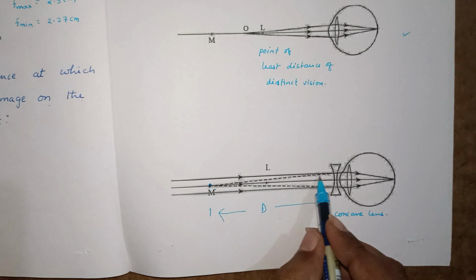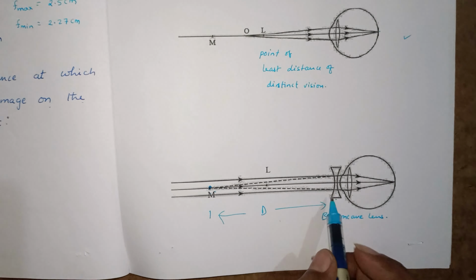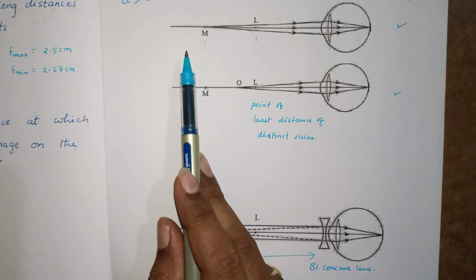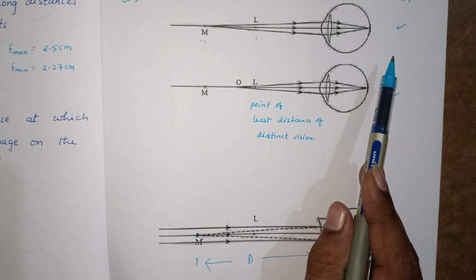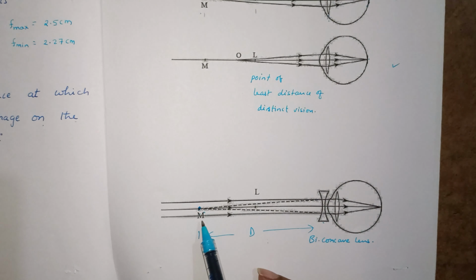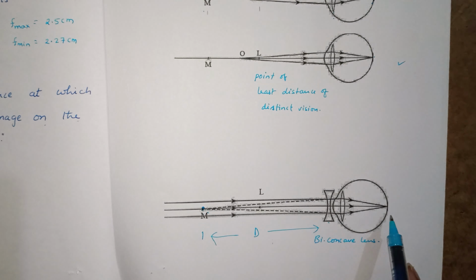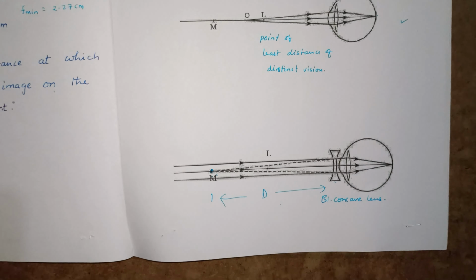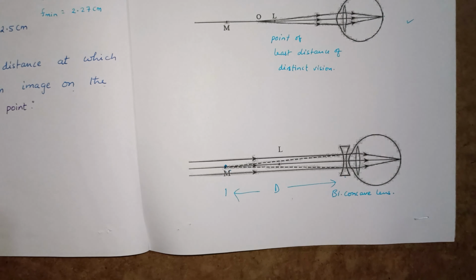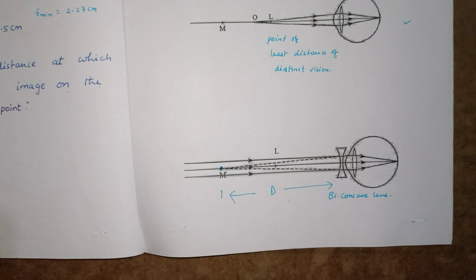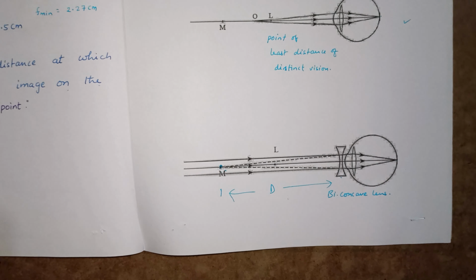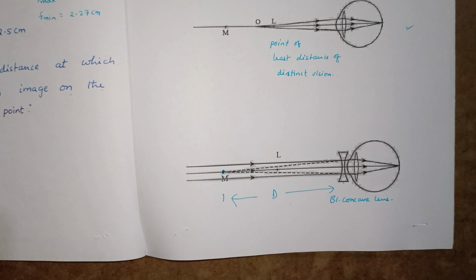See these dotted lines: virtual object for the eye lens. Whenever we place an object at M, it is formed on the retina. So this virtual object he is able to see, because it is formed on the retina. This is the correction for the defect myopia.